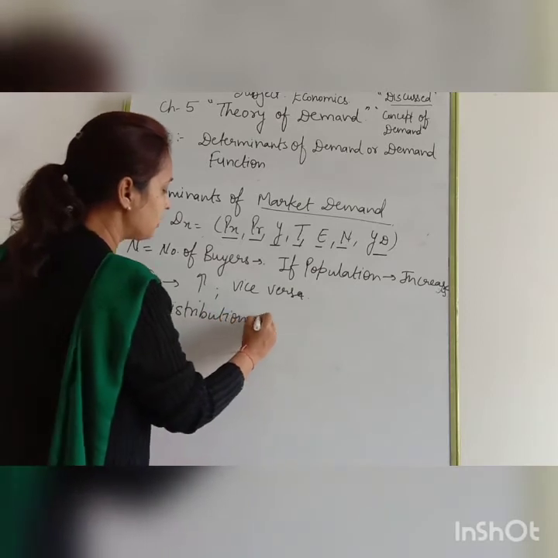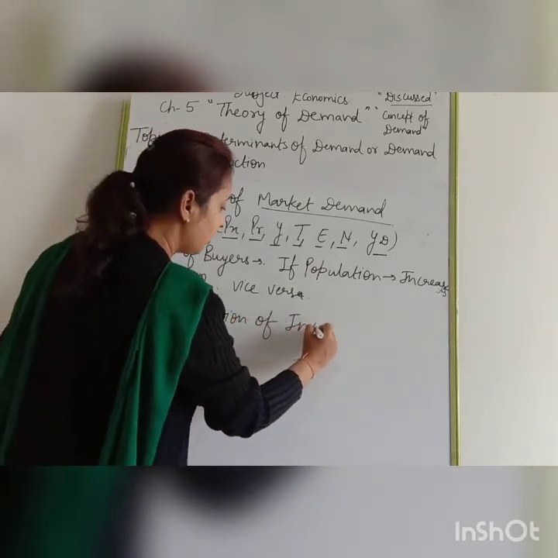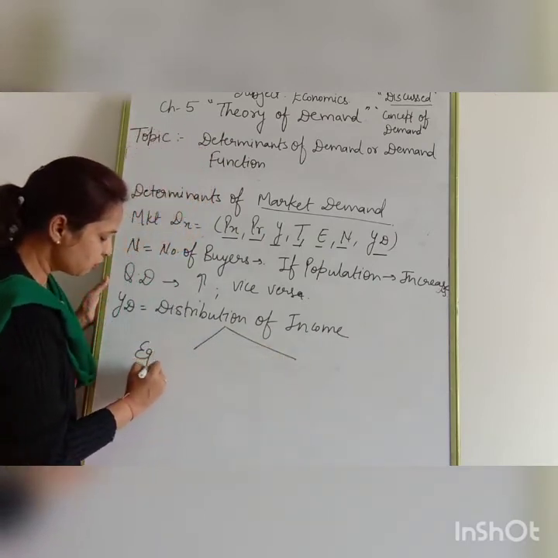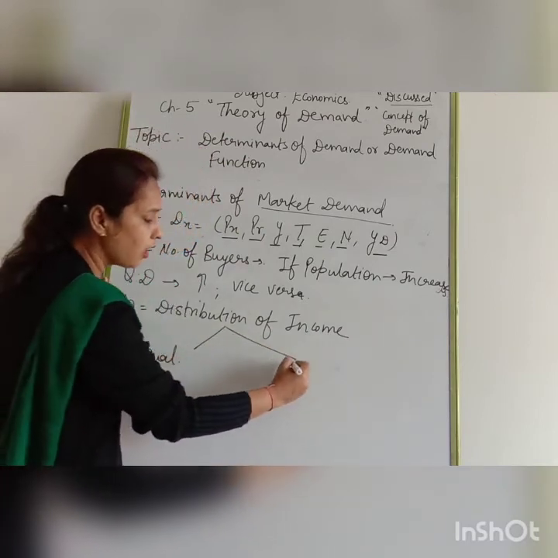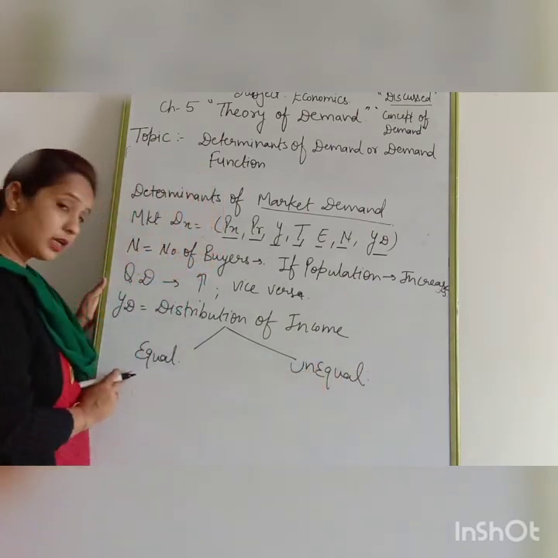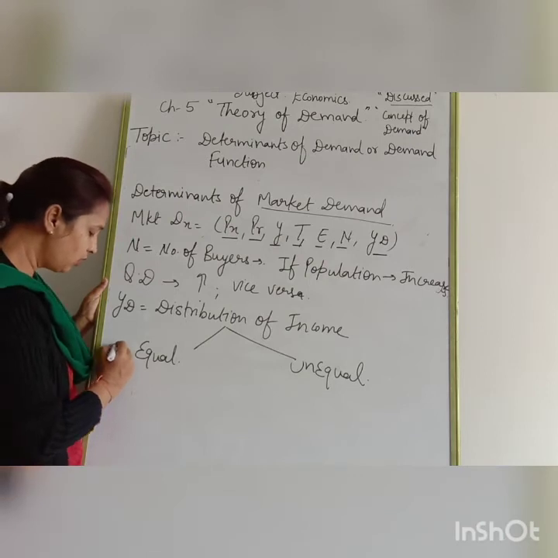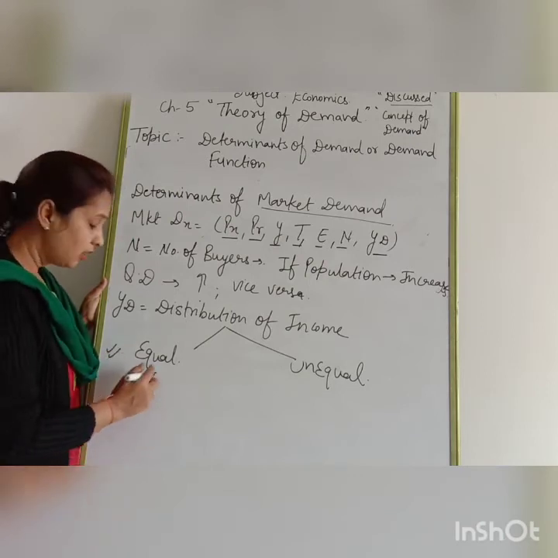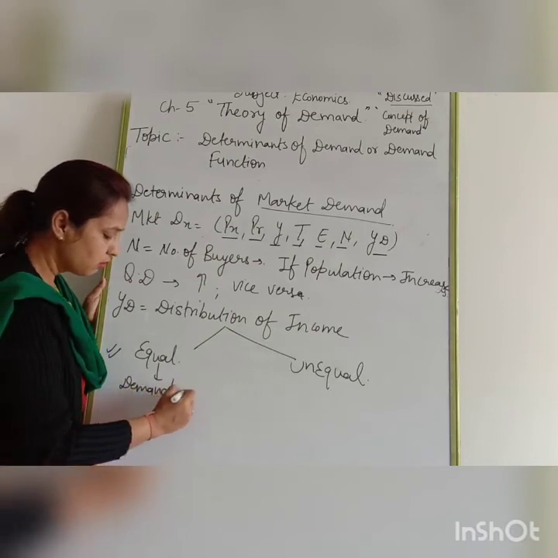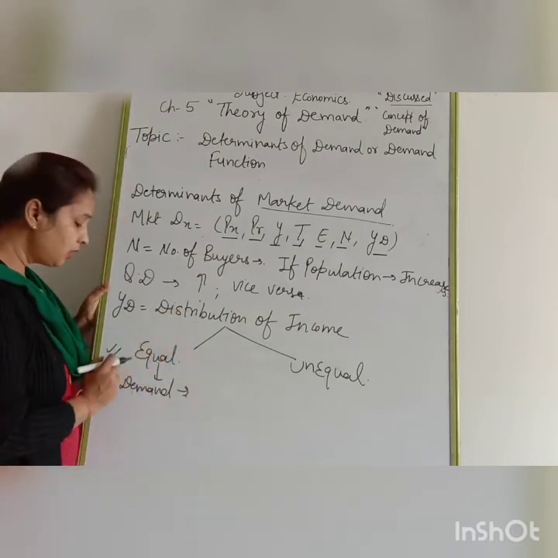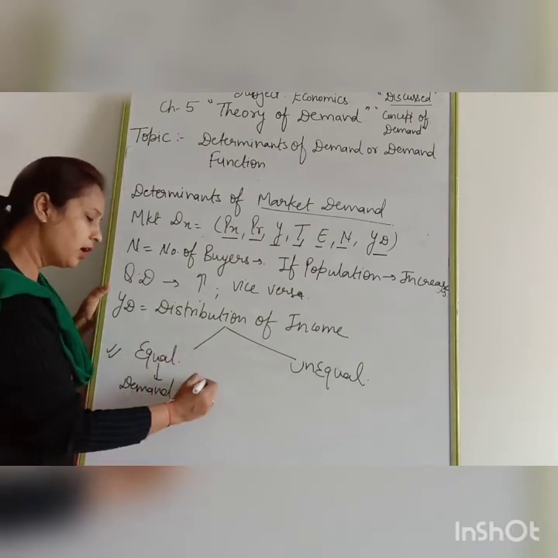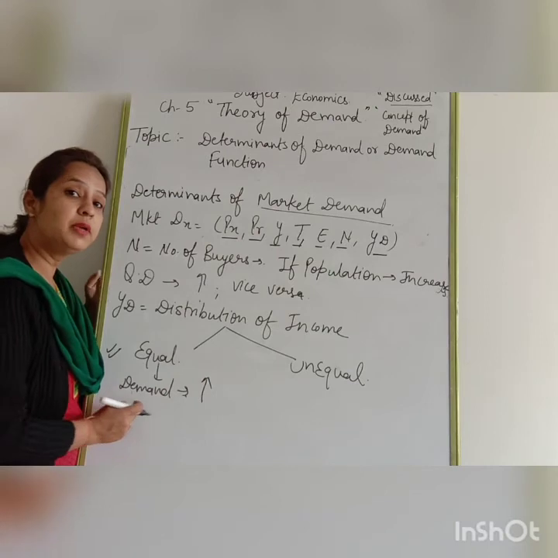Distribution of income has two types: equal distribution and unequal distribution. If in the economy there is equal distribution of income, then demand will increase. How? If there is equal distribution of income, demand will be more.